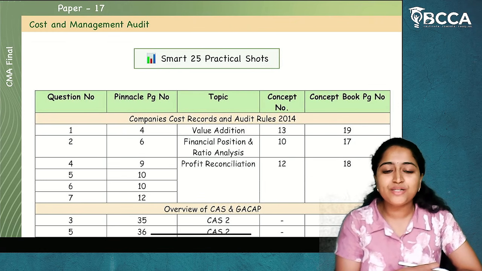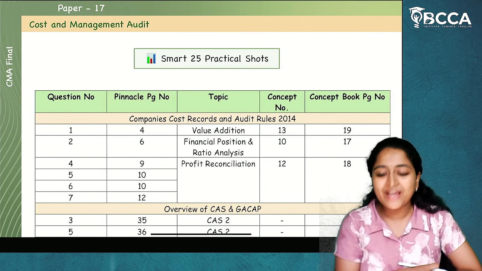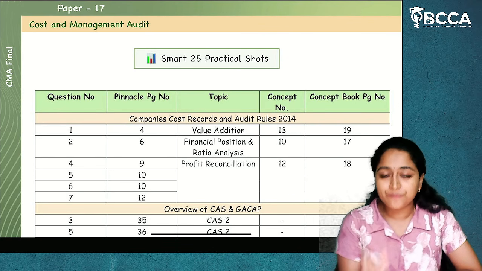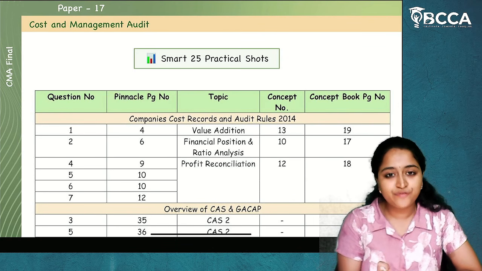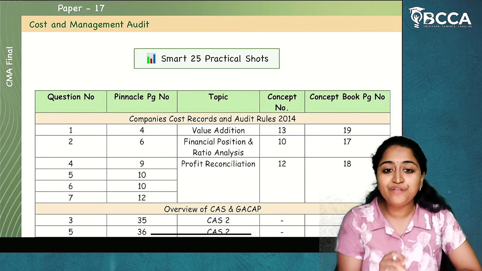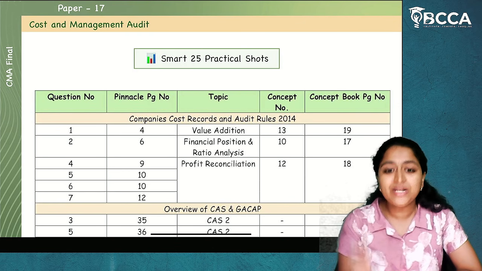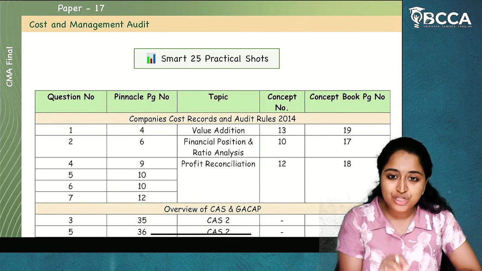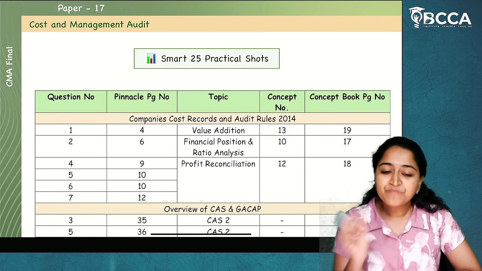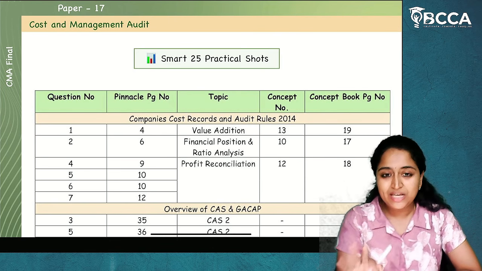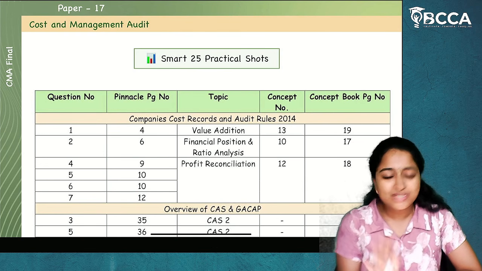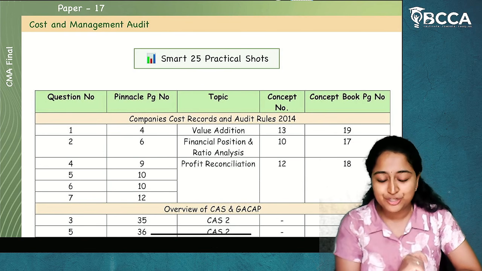The main important doubt which I have to clarify: ma'am, are these SMART 25 questions enough for the examination? Yes, these are enough for the examination, but you should not only focus on the question and the solution; you have to focus on the adjustments, their implication, and the concept behind them. If you focus on these three things, then yes, these SMART 25 questions are more than enough for your examination.